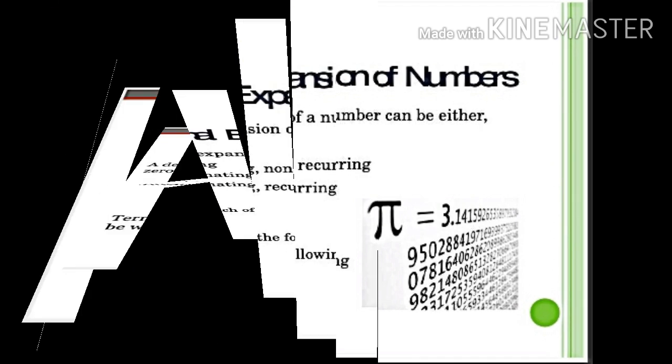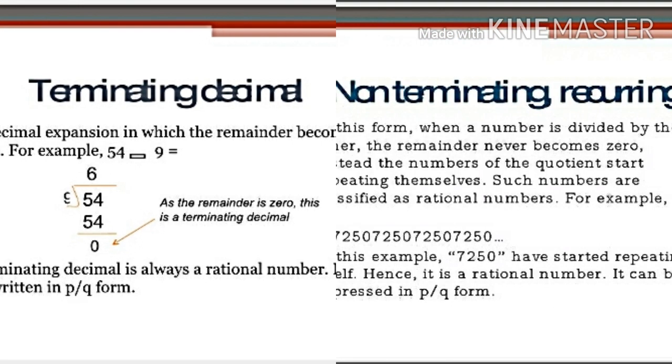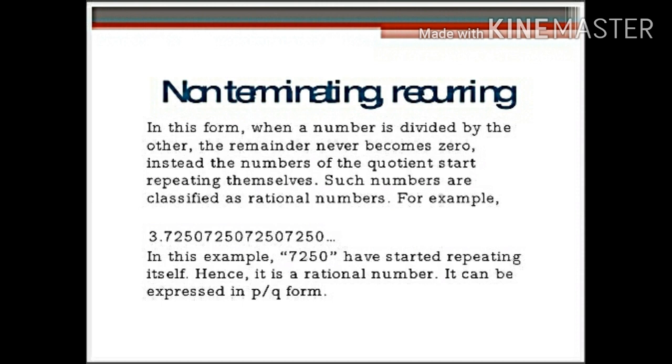Let's recall this. Terminating decimal expansion. A decimal expansion in which the remainder becomes 0 is called terminating decimal expansion. These are rational numbers. For example, 54 divided by 9 equals 6. Non-terminating recurring decimal expansion. In this, when a number is divided by the other, the remainder never becomes 0. Instead, the digits of the quotient start repeating themselves. Such numbers are also rational.